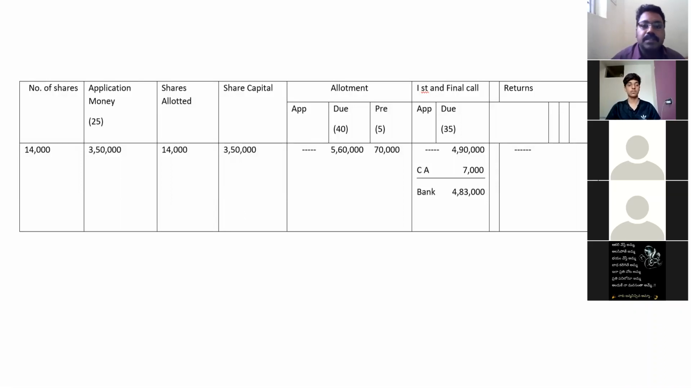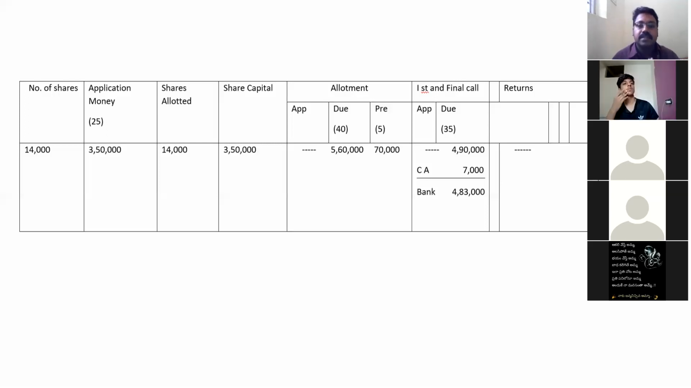See, total allotment is 45 rupees he has given in the question, that is 40 plus 5 rupees premium. That means how much? 14,000 into 40, the shareholders have to pay 5,60,000 on allotment, and 70,000 on premium. That comes to altogether 6,30,000. Okay. Yes, sir. So total 6,30,000 payment should be done on the allotment.